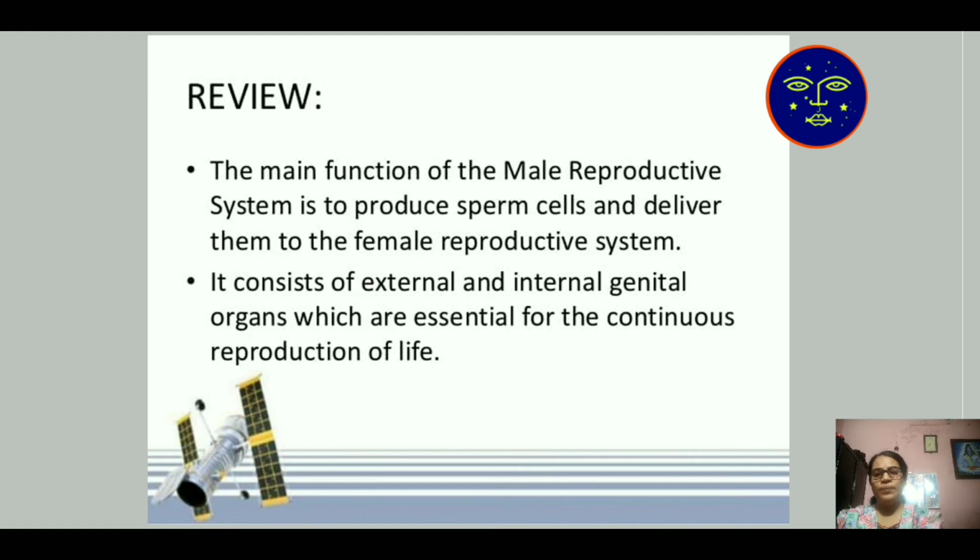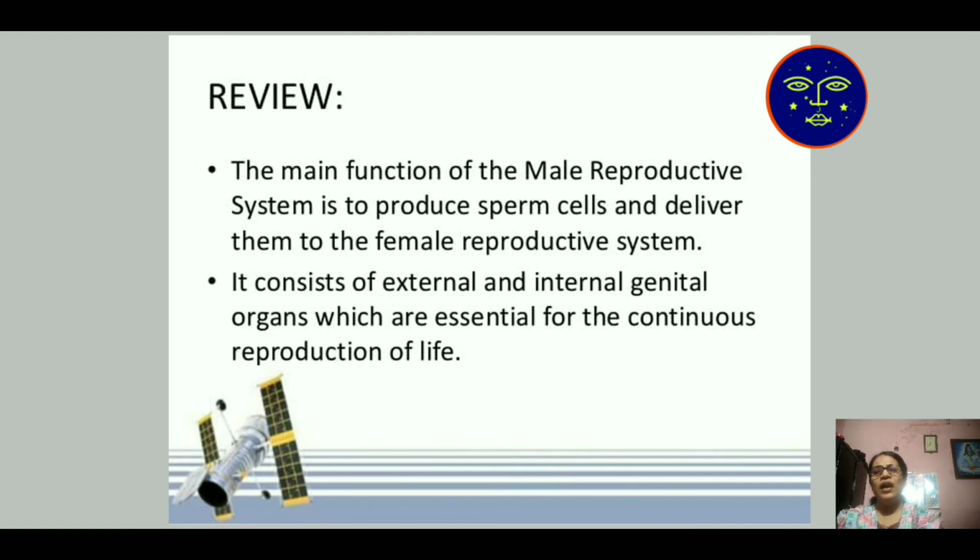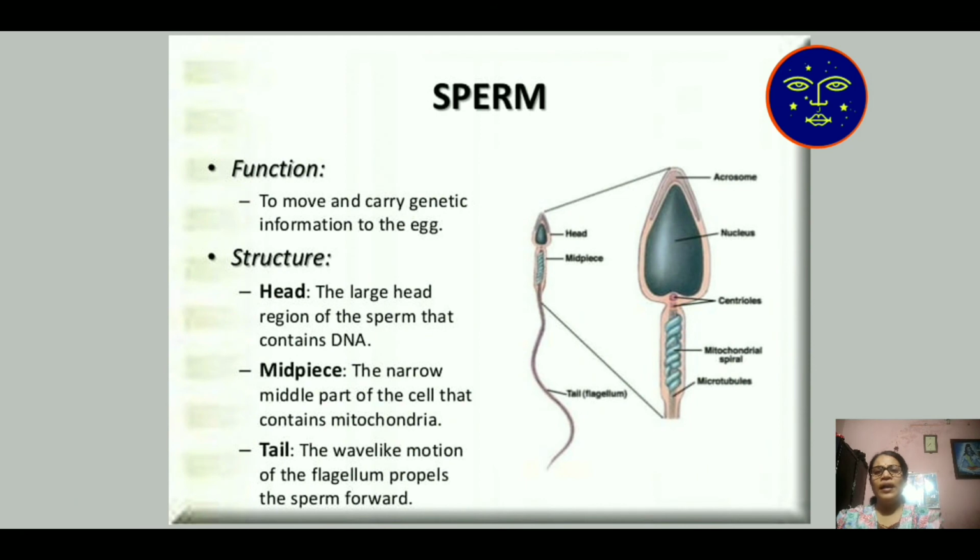and future baby. So we study how the sperm is produced, what the function of the sperm is, and how the sperm is transferred to the female genital organ. The sperm is produced from the male reproductive part. It moves and carries the genetic information towards the egg. It is divided into three parts. Sperm is mainly motile, meaning its movement is with the help of the flagellum, the tail.